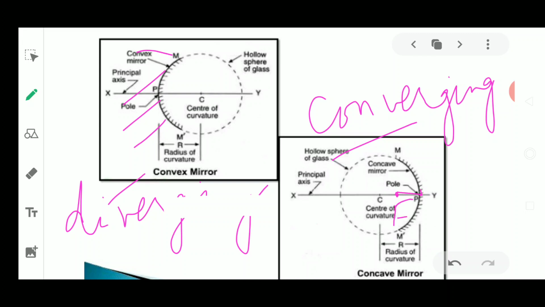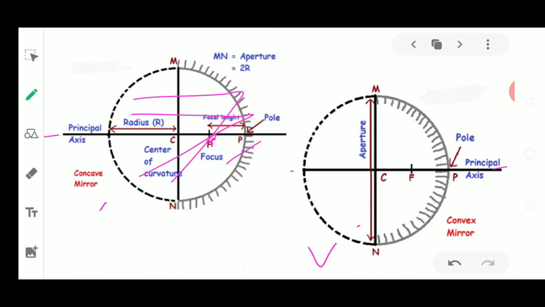Now this one is much clearer. I think it is going to explain the concept very well. This point is the center of curvature. This one is the center of the sphere. The pole is the center of this mirror. Once you draw this line, it becomes the principal axis, and the focus is the point where all the light rays are converging.